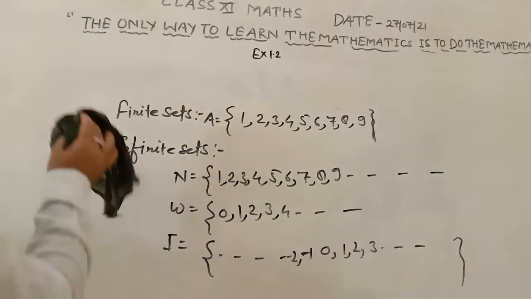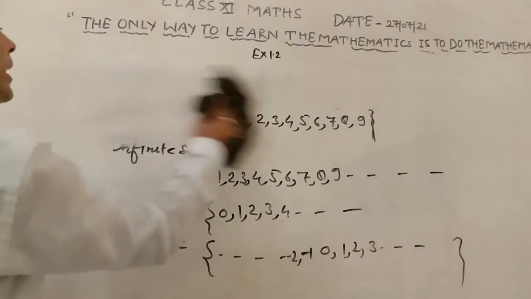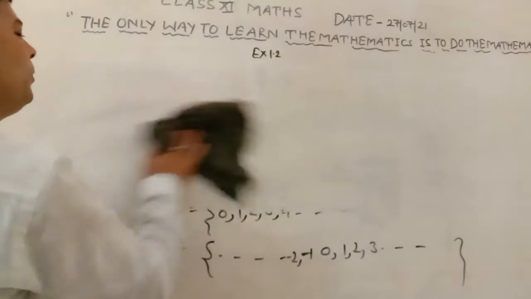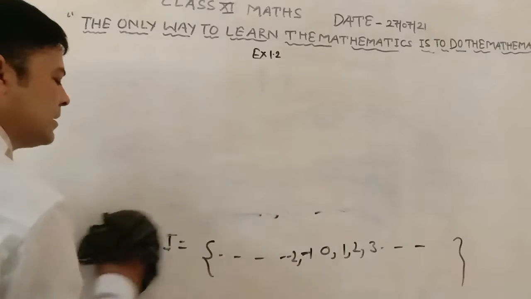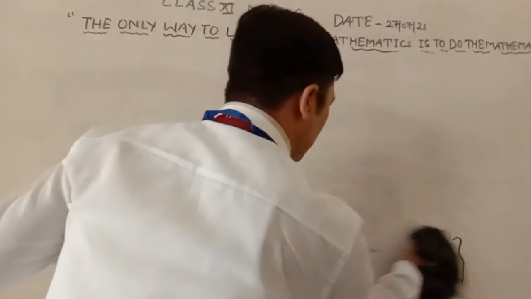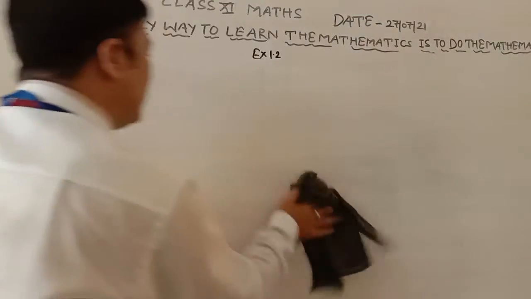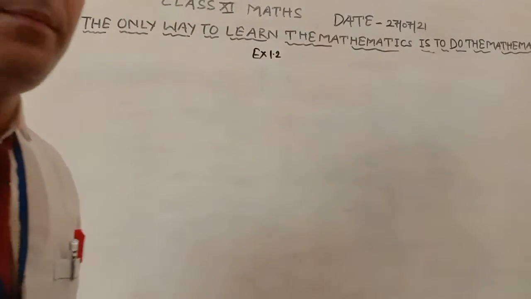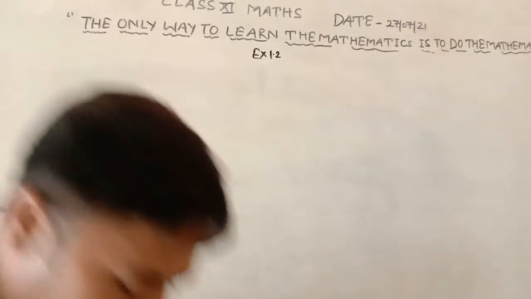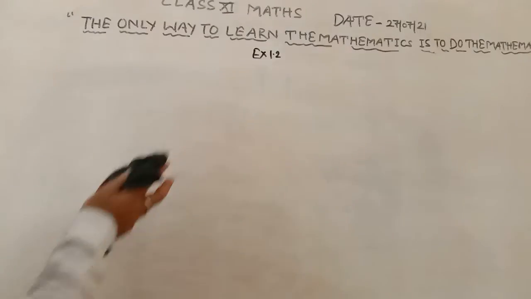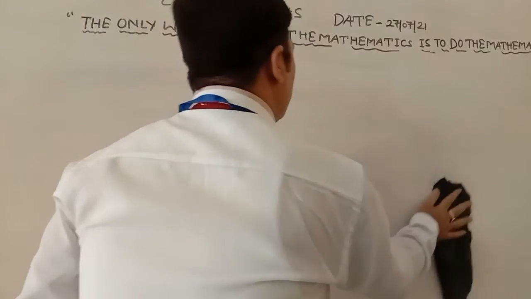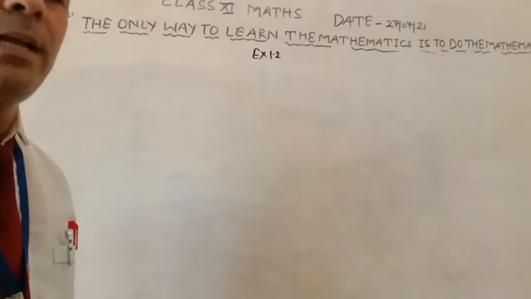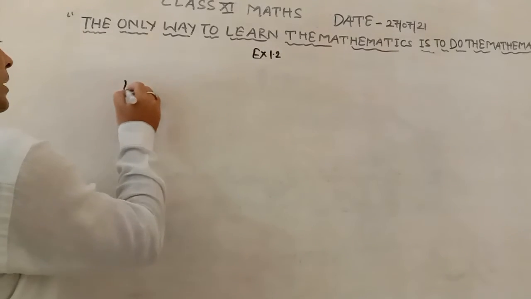Equal sets. Now we move on to a new segment, and it is known as the equal set. What do you mean by equal sets? Two sets are said to be equal if all elements of one set belong to the other set, and all elements of the other belong to the first. Then they are said to be equal sets.